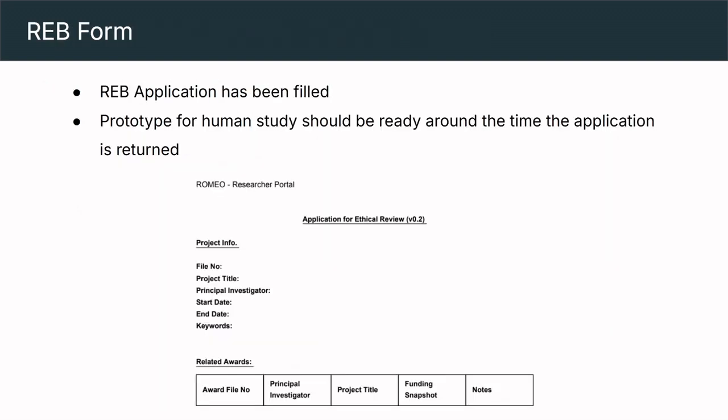Finally, we recently submitted a research ethics application so that we can conduct a human study and get a human evaluation of our system. That's all I have for now.